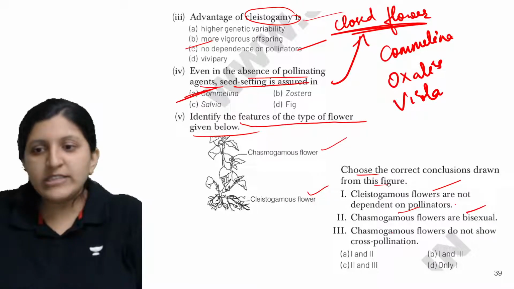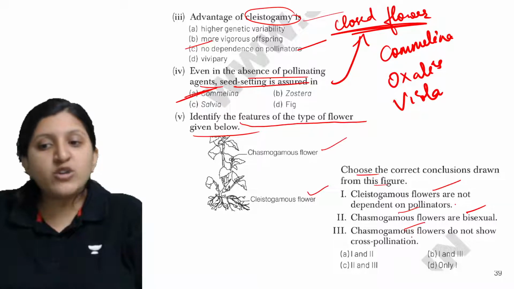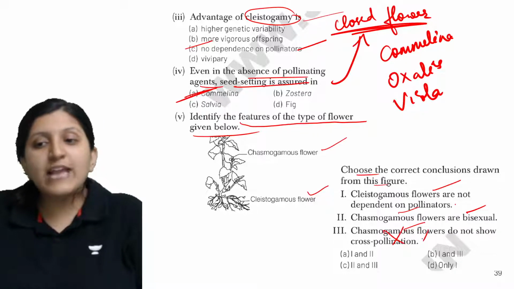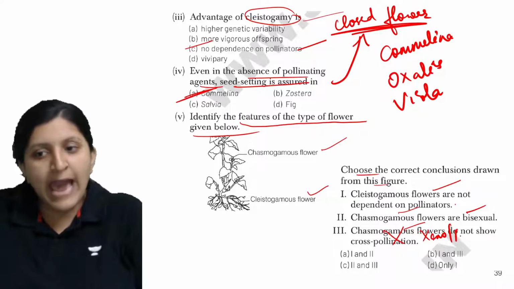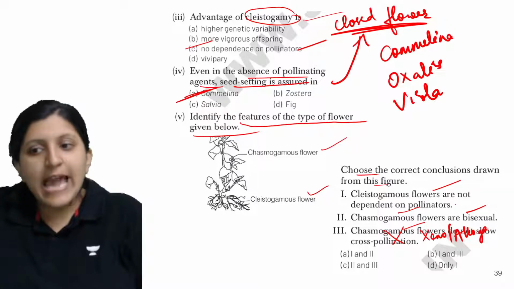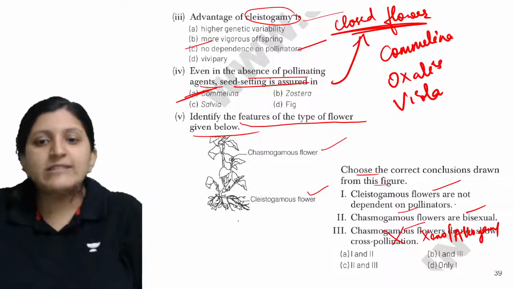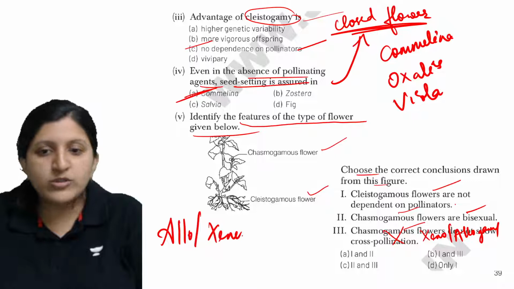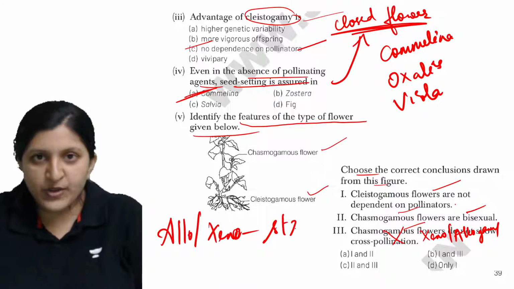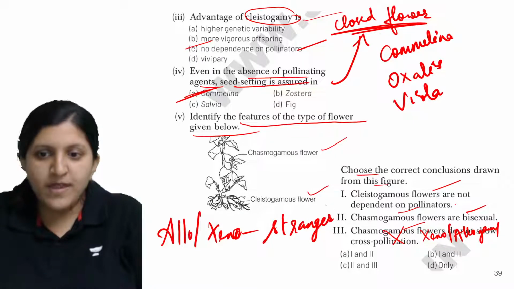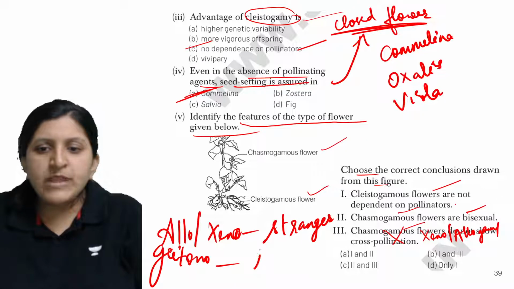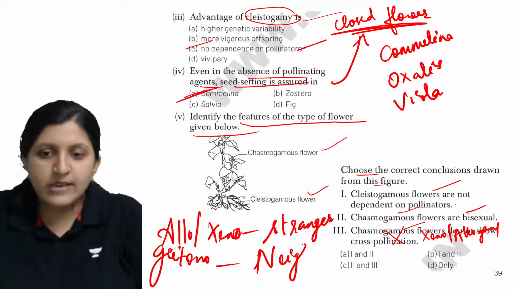Yes, that is also right. Chasmogamous flowers do not show cross pollination, which is absolutely wrong because they can show xenogamy or allogamy. Okay, so they can show allogamy. So what exactly is allogamy? Allo or xeno, when we mention it, is basically a stranger. Geitono, when we mention it, means neighbor, so geitonogamy is the neighbor.